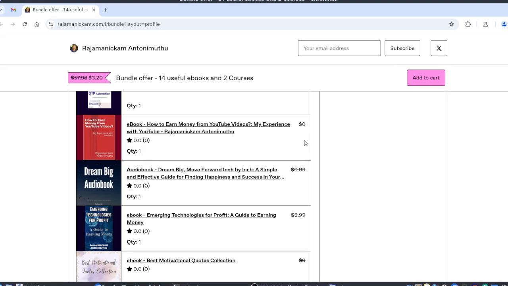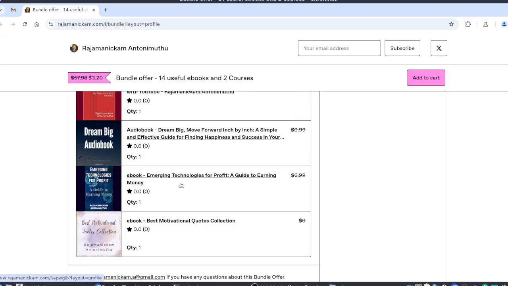Suppose you don't want to use this bundle offer, but still want to read this ebook, you can just freely download it. This is the audio book for the dream book ebook. This Emerging Technologies for Profit, I think it's a very important ebook, but I created it 1 year back. It's not well organized as of now, but it is very informative.